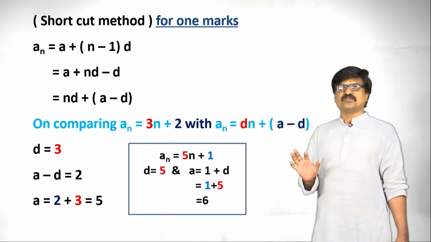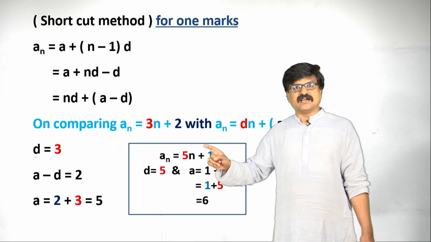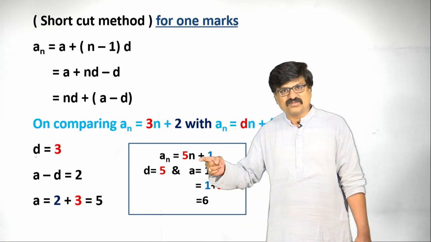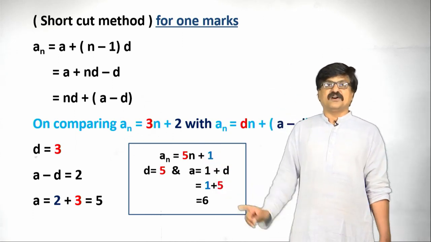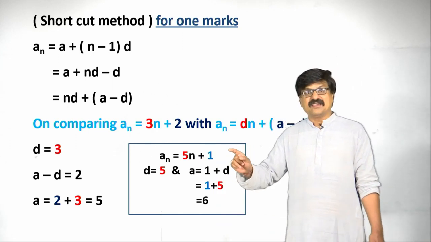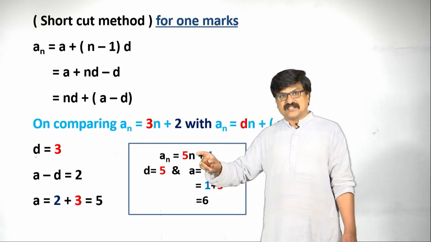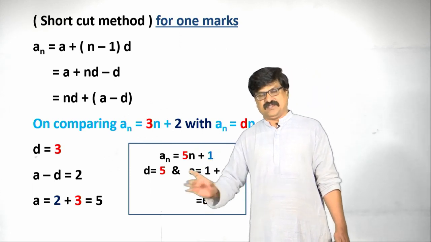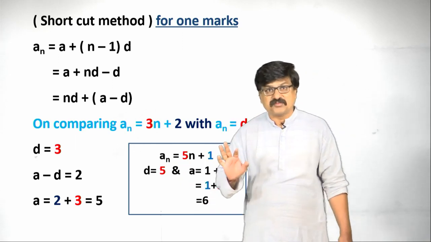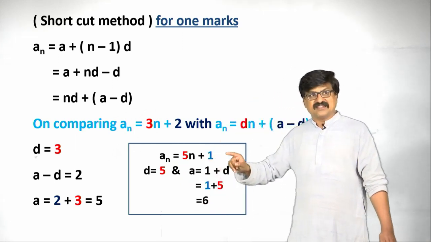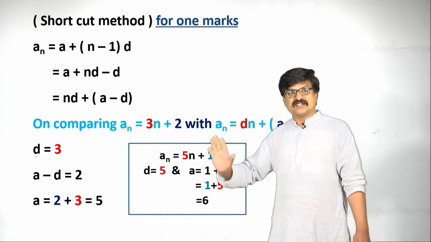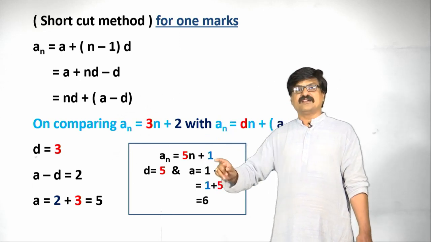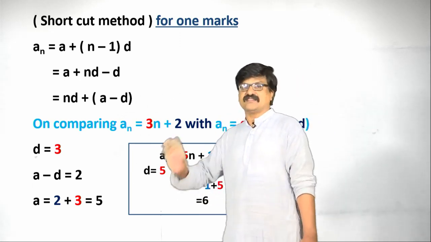Let us take one more similar kind of problem. Here a n is 5n plus 1. My dear students, what is the value of d? It is 5 only. How to get the value of a? This constant term plus d, that is 1 plus 5, gives the first term of an AP. Again I am repeating, if a n is given, the n coefficient is always d, and the constant plus d gives the first term, that is 6 in this case.